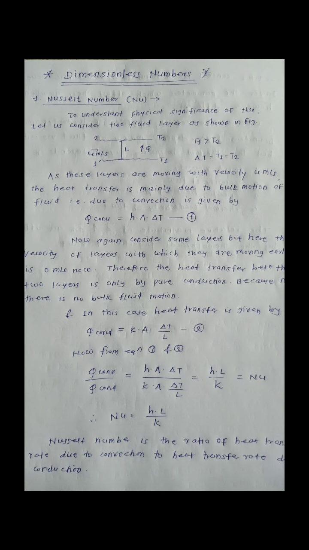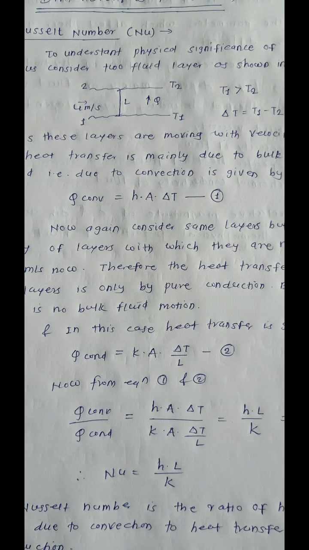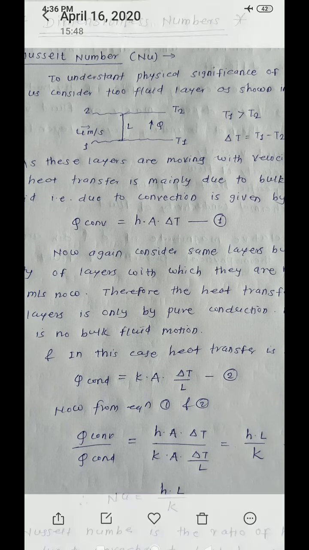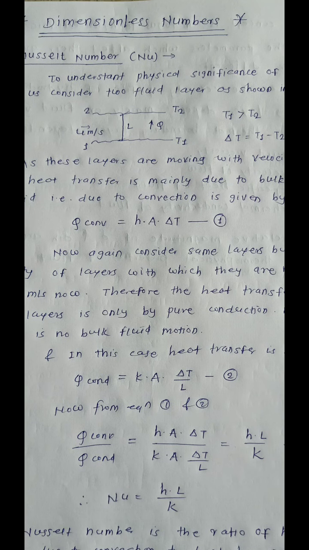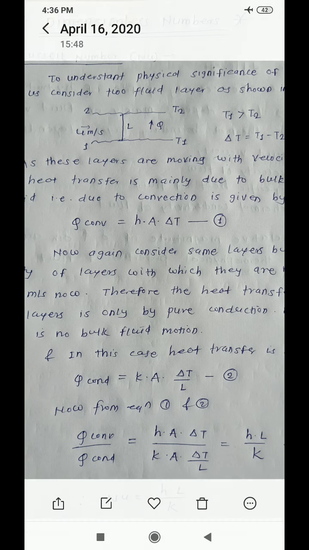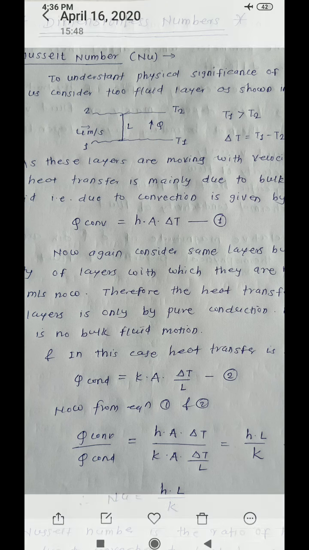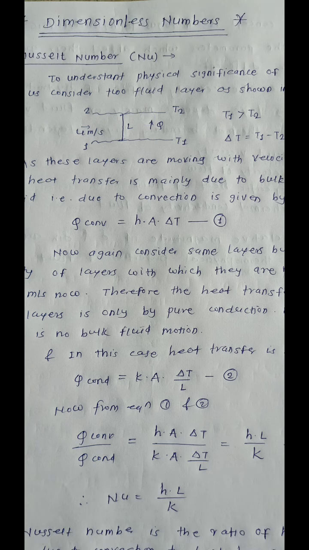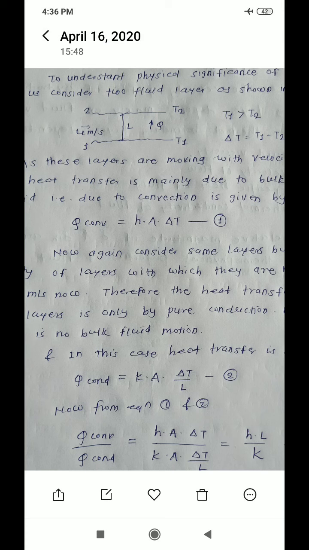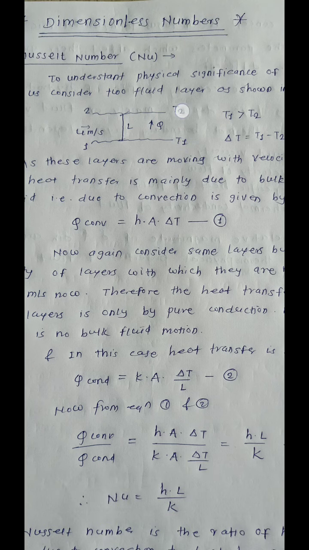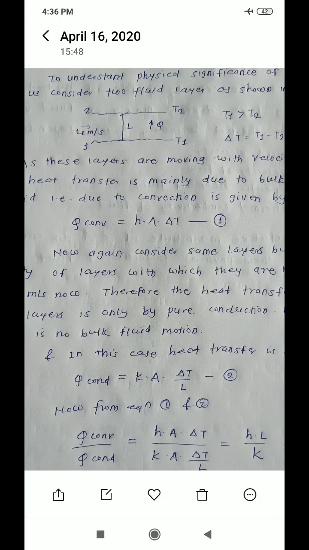To understand what is meant by the Nusselt number, we have to consider two fluid layers. This is the first layer and this is the second layer. The first layer has temperature T1 and the second layer has temperature T2. We consider T1 higher than T2, that is T1 is greater than T2.